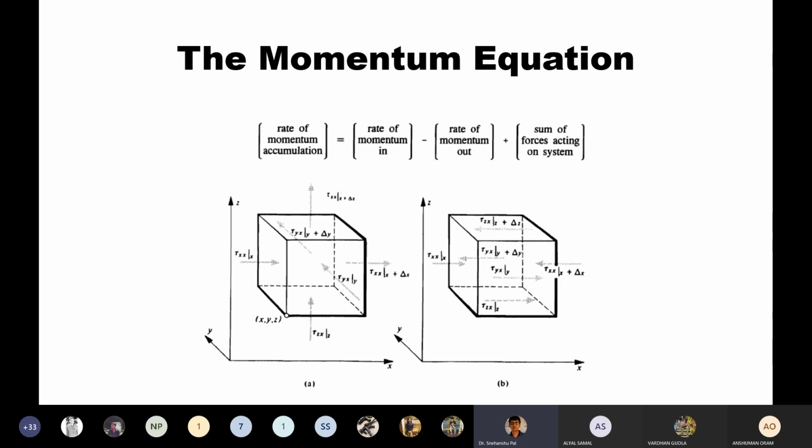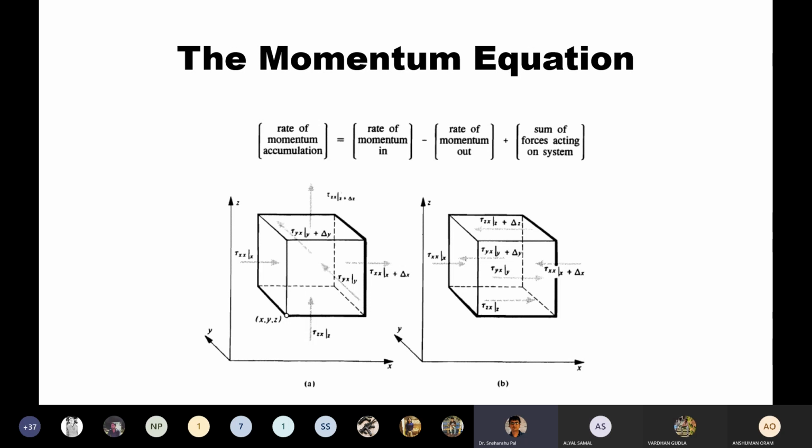And when we discuss the momentum equation, we discuss how unsteady state systems are going to behave. What does unsteady state mean? When the system variables or system features are dependent on time, then it's called unsteady state. And when they become independent of time, its features and system state variables, then it's called a steady state system.